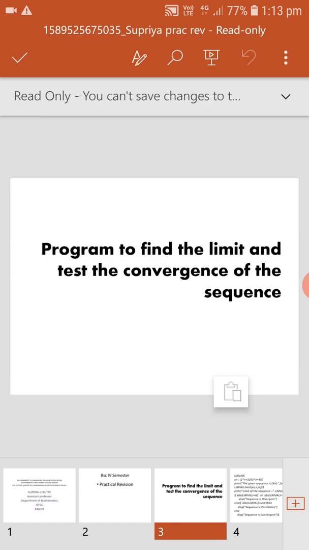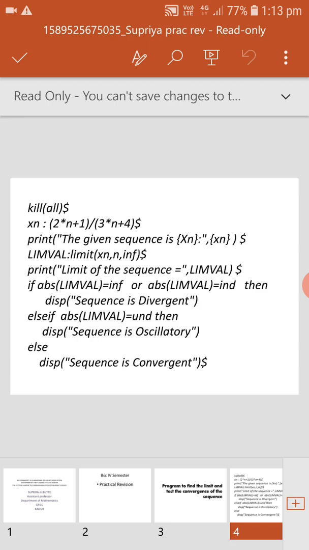If the limit value is a finite value, then we say the sequence is convergent. And if the limit value is infinity or indeterminate, then the sequence is divergent. If the limit is undefined, not a finite value, then the sequence is oscillatory. We do this program in Maxima. Look at the program.